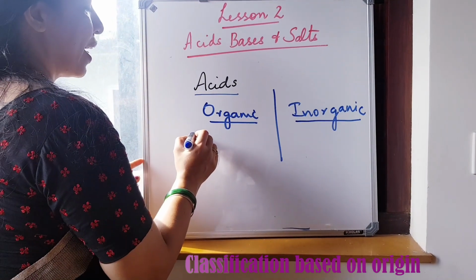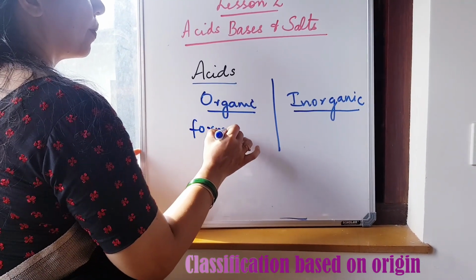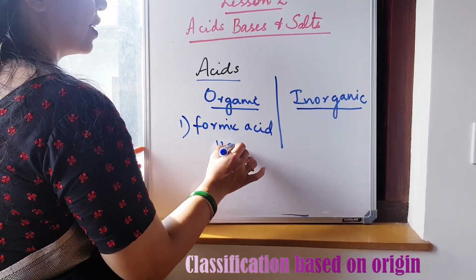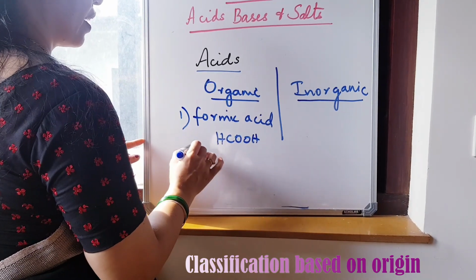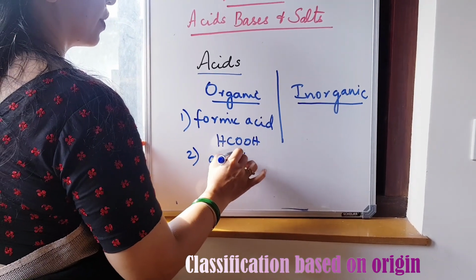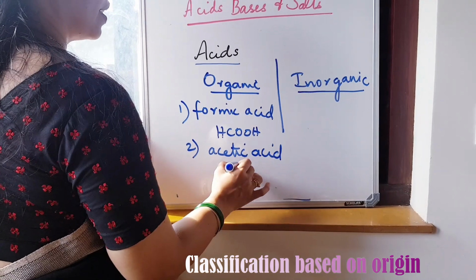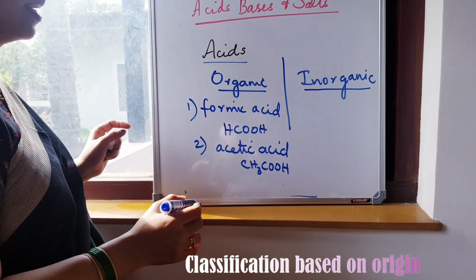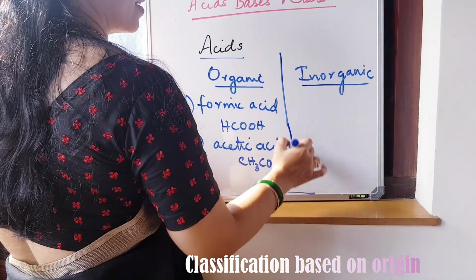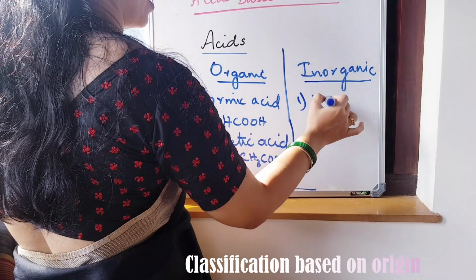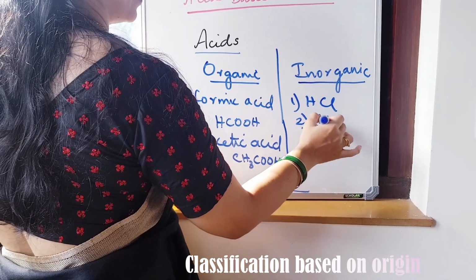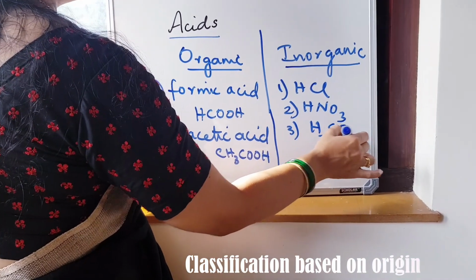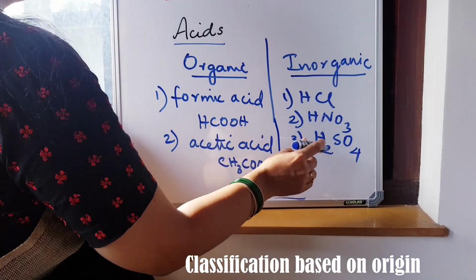The examples for organic acids are formic acid, which you will write as HCOOH, and second one, acetic acid, which is CH3COOH. These are organic acids. And inorganic acids: hydrochloric acid, nitric acid, sulfuric acid. These are all inorganic acids. They are obtained from minerals.